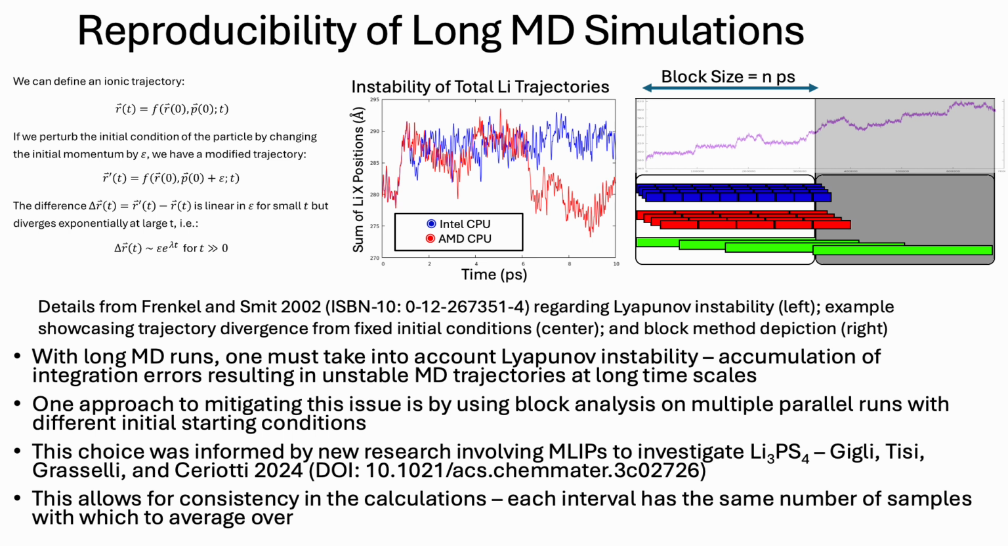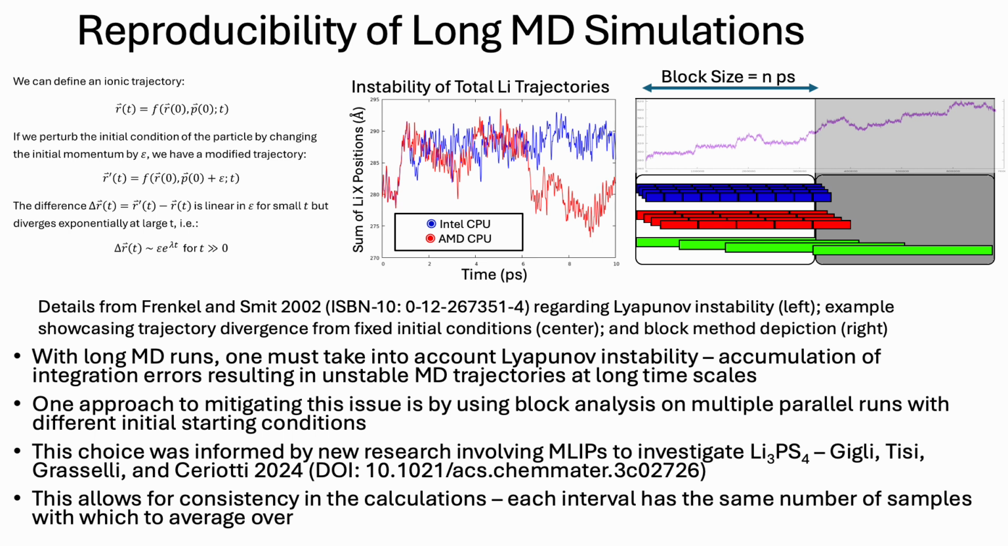When running long MD simulations, we must consider the inherent Lyapunov instability, which results from an accumulation of integration errors. As described in Frenkel and Smit, these errors result in exponential divergence of trajectories when starting from the same initial conditions. Here we see that even in a 10 picosecond simulation that was ran on different hardware architectures, the lithium trajectories are already diverging.